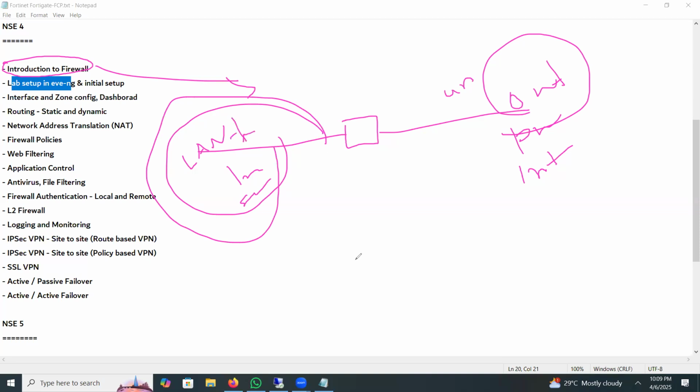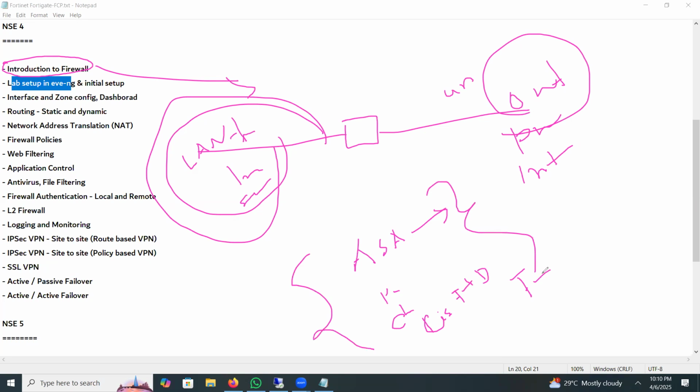In ASA firewall, we have learned a different mechanism. We have ASA firewall, Palo Alto, Checkpoint, Cisco FTD (Firepower Threat Defense), and the FortiGate firewall. Different firewalls have different rules and different behavior, right?